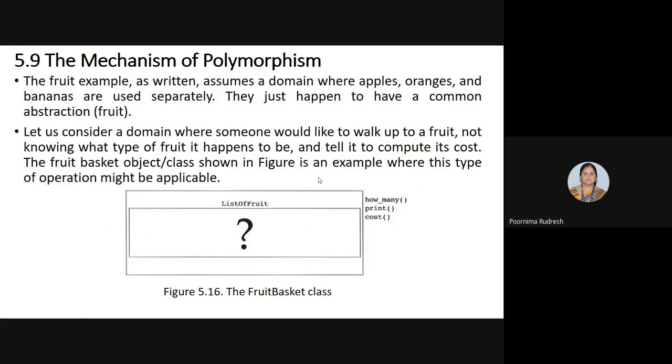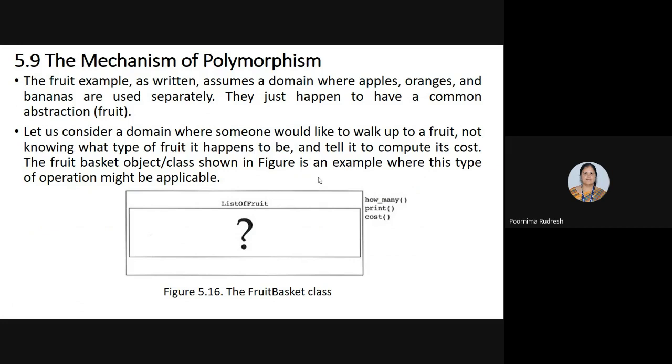If the polymorphism mechanism is not available, or if we are using the structure oriented approach, how can we implement this property? And if we use polymorphism with object oriented languages, how can it be implemented? That we'll see with an example.